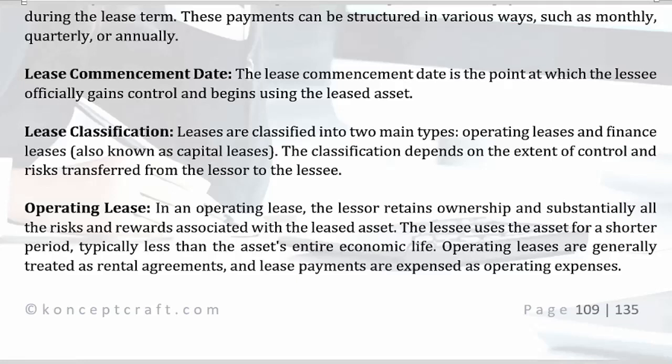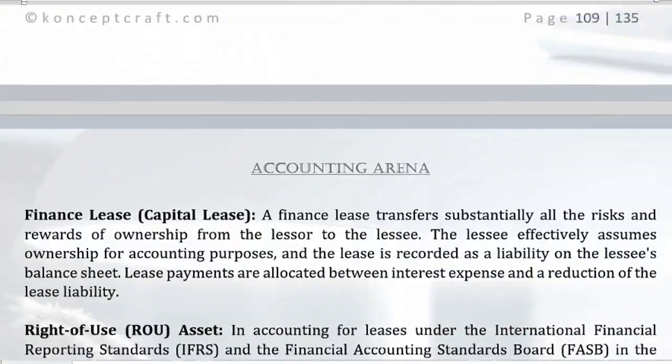Operating lease. In an operating lease, the lessor retains ownership and substantially all the risks and rewards associated with the leased asset. The lessee uses the asset for a shorter period, typically less than the asset's entire economic life. Operating leases are generally treated as rental agreements, and lease payments are expensed as operating expenses.